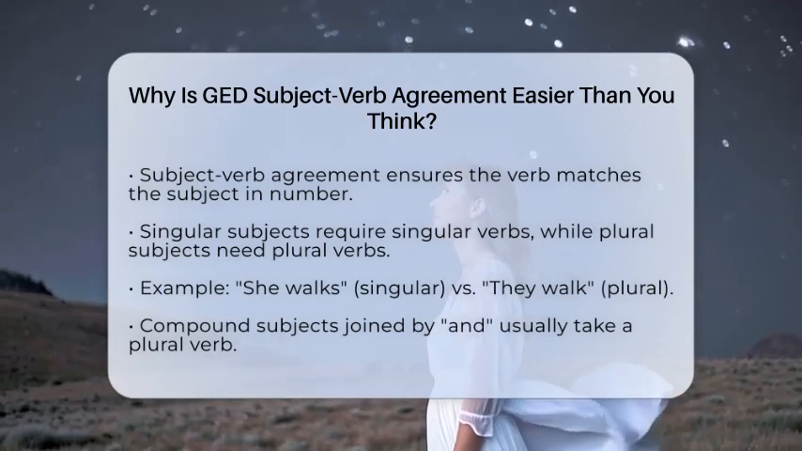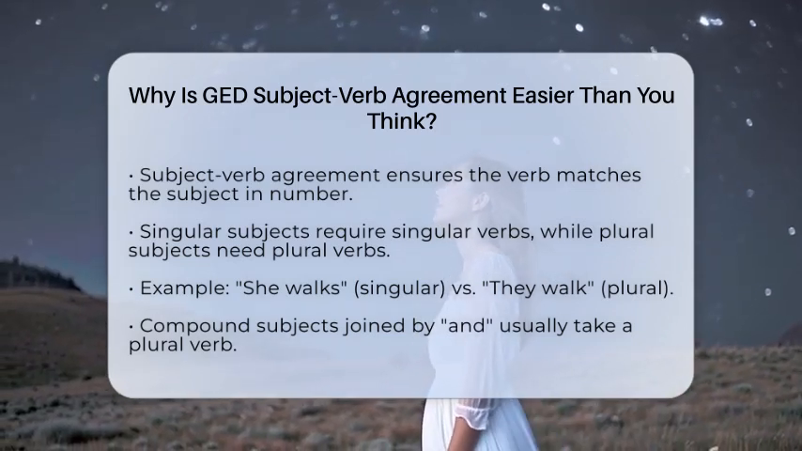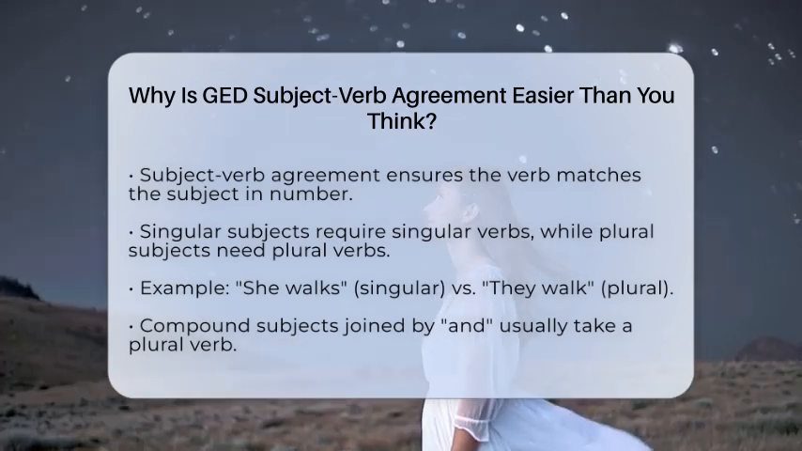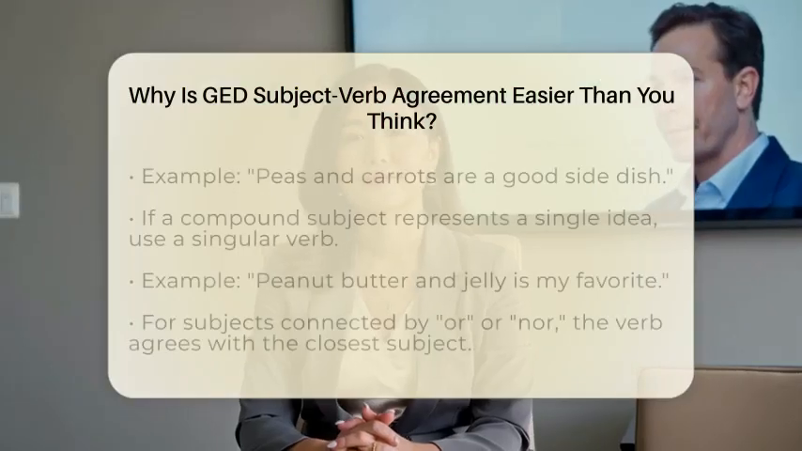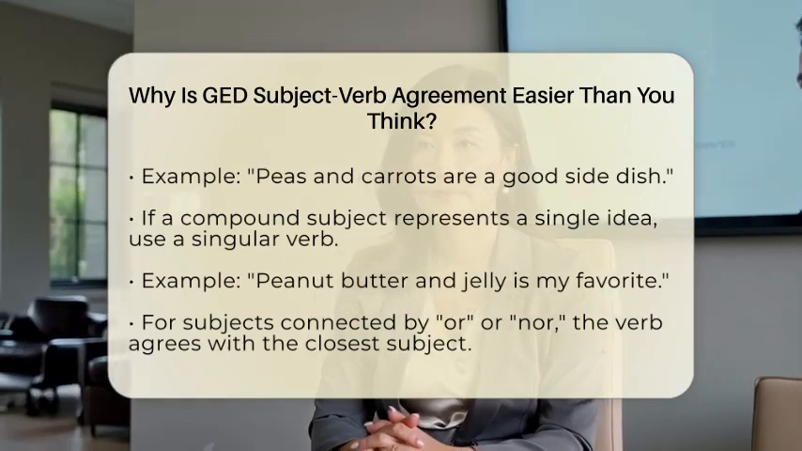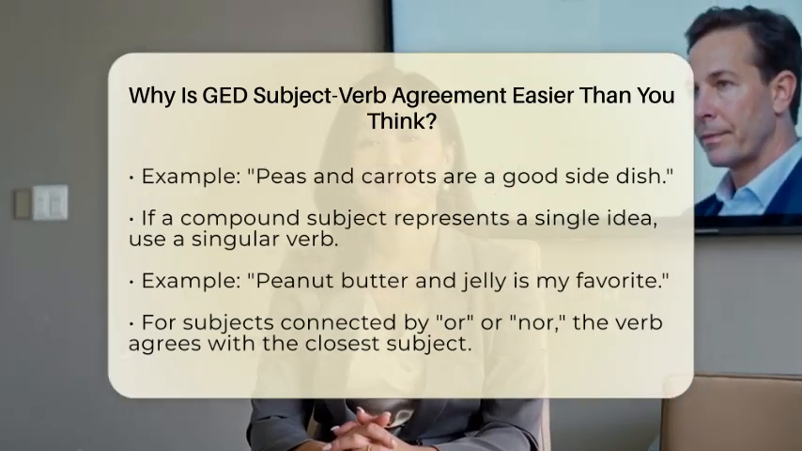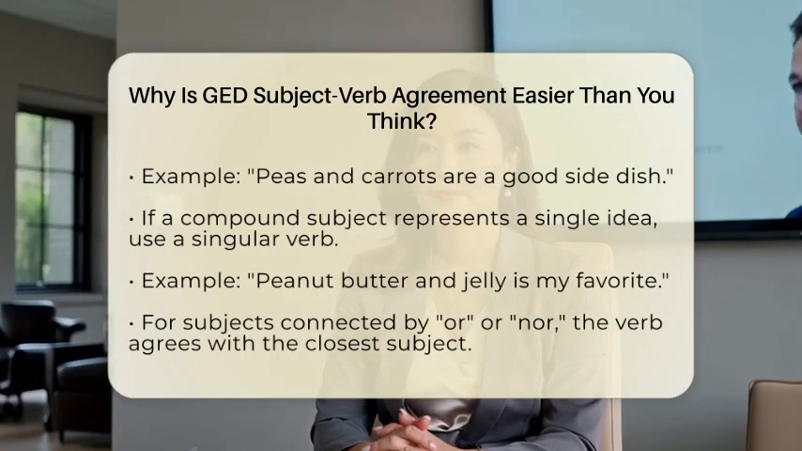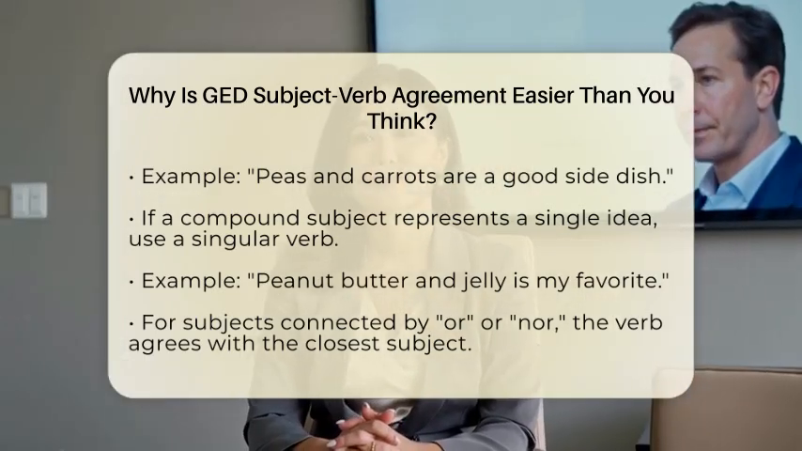For example, if you have a singular subject like she, the verb should end in s, as in she walks. On the other hand, with a plural subject like they, the verb does not have an s, so you say they walk. This consistency helps you predict the correct verb form once you know the rules.